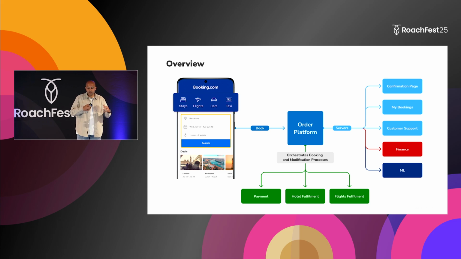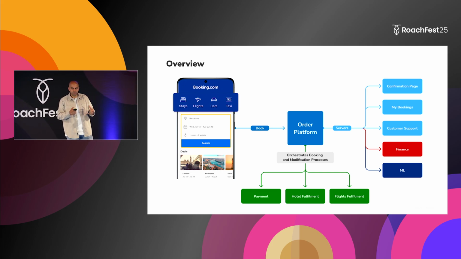After this completes, the data stays in our platform, so it's basically the source of truth for reservation data for all of our customers. And things don't stop here, because this is the most critical data for Booking, so it powers many use cases. When you go to your confirmation page, when you go to My Bookings page, or finance, for example, and machine learning systems need that data as well. So this system is mission critical for Booking, and the data set is also of a high value.